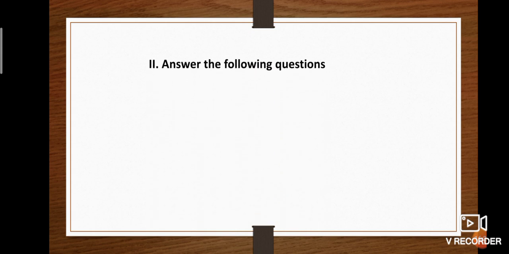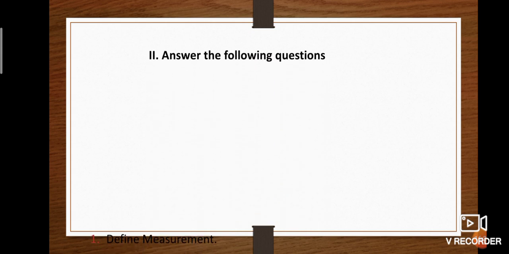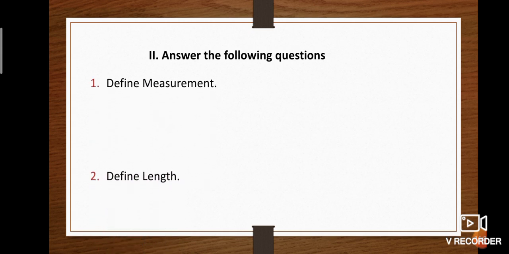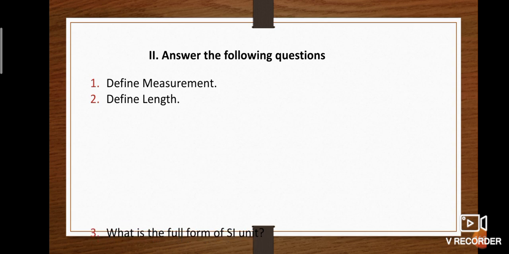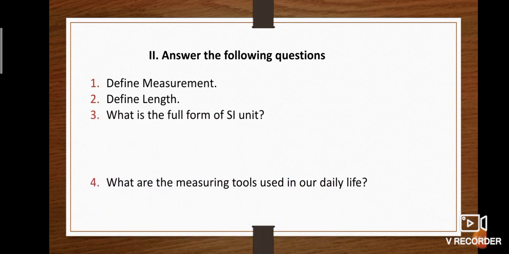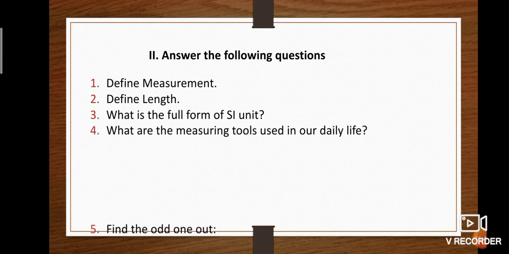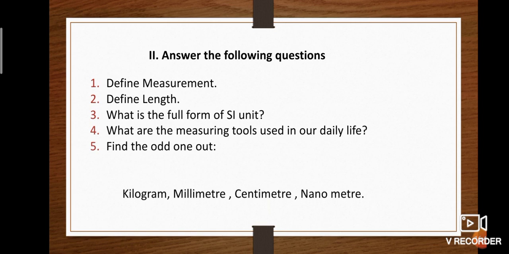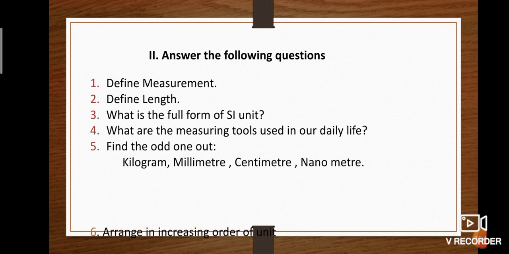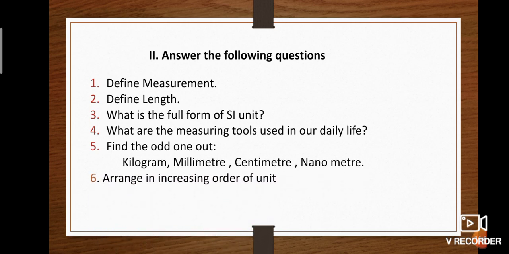Roman letter 2. Answer the following questions. First question, define measurement. Second question, define length. Third one, what is the full form of SI unit? Fourth one, what are the measuring tools used in our daily life? Fifth one, find the odd one out: kilogram, millimeter, centimeter, nanometer.